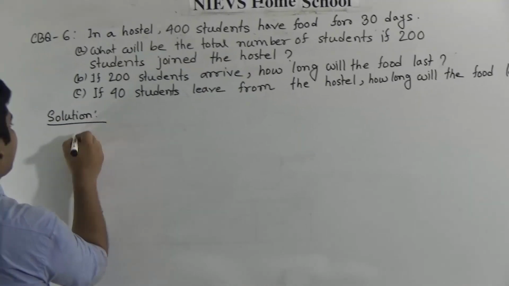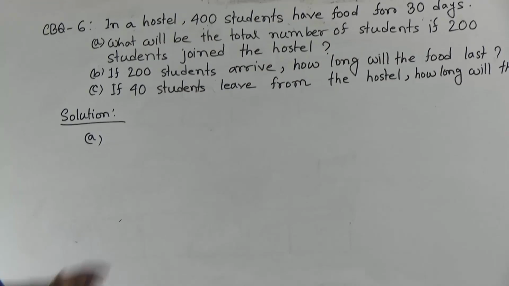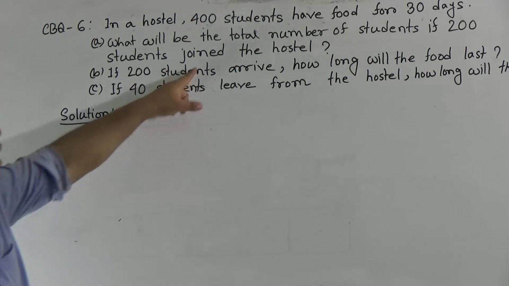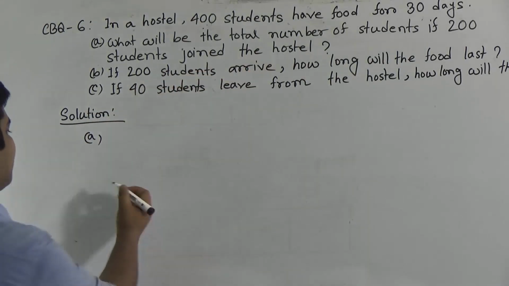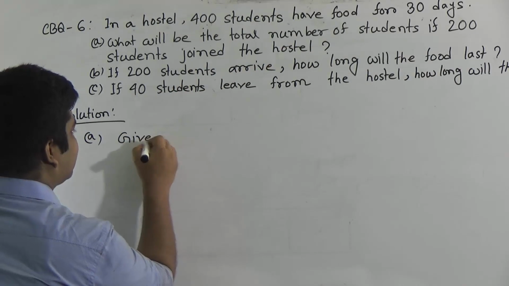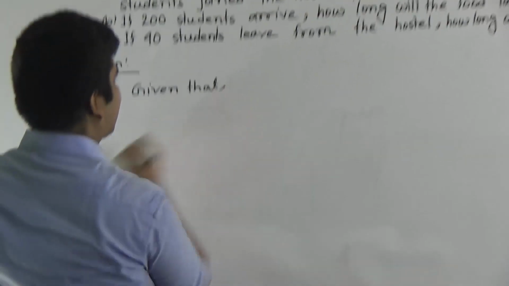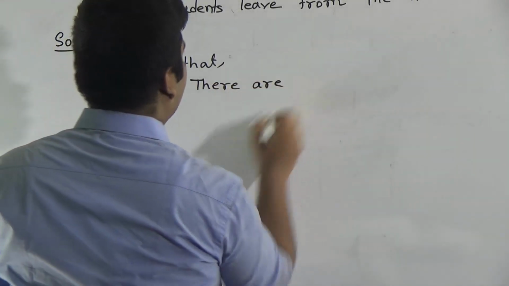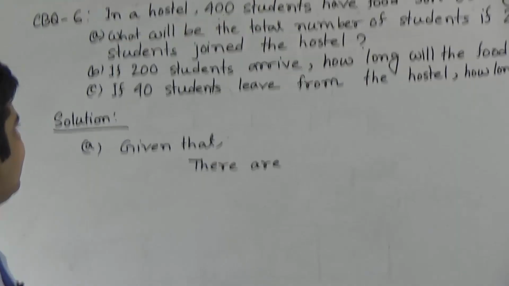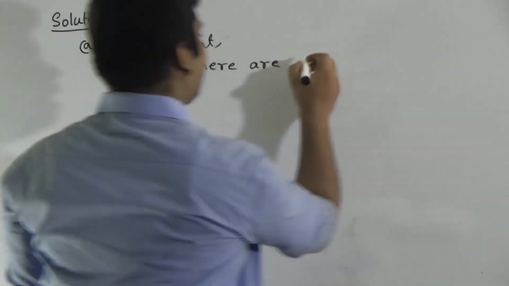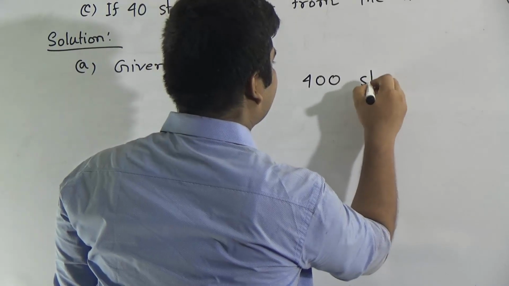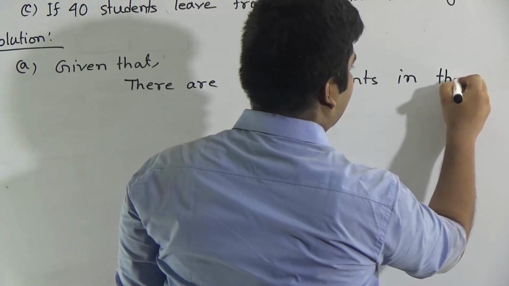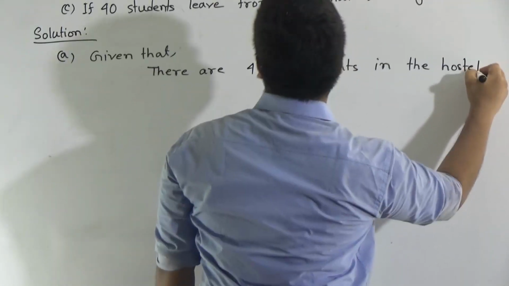Question number A. I read the question. What will be the total number of students if 200 students arrive at the hostel? So first of all you write given that there are how many students in the hostel? 400 students. So write there are 400 students in the hostel.